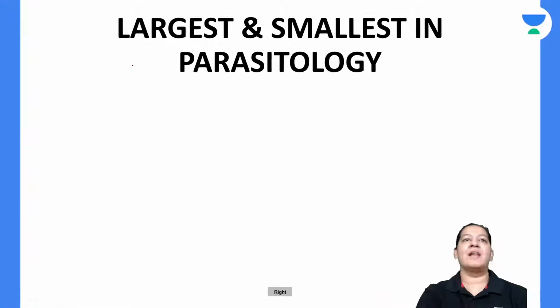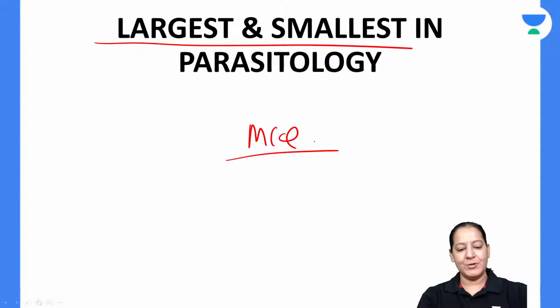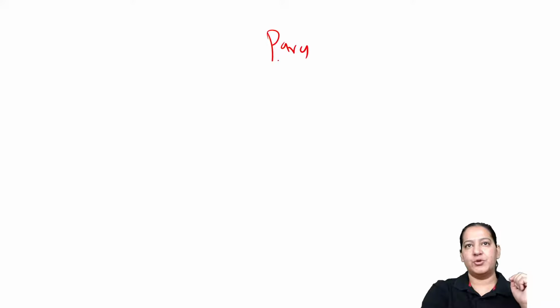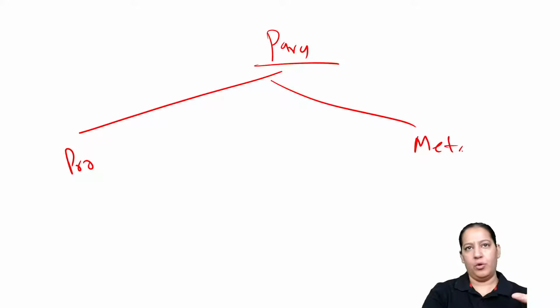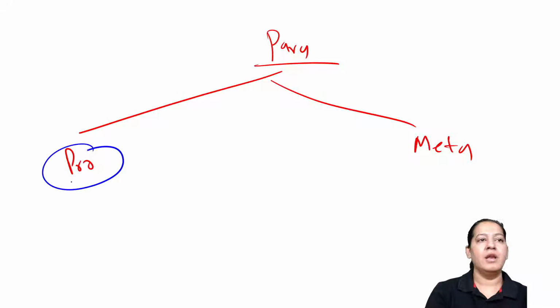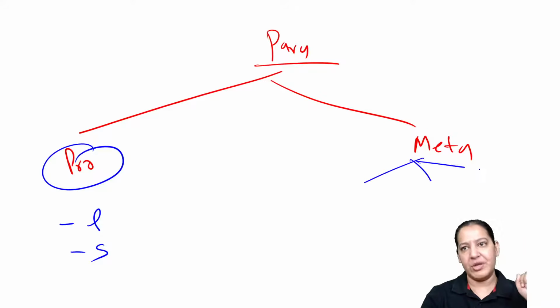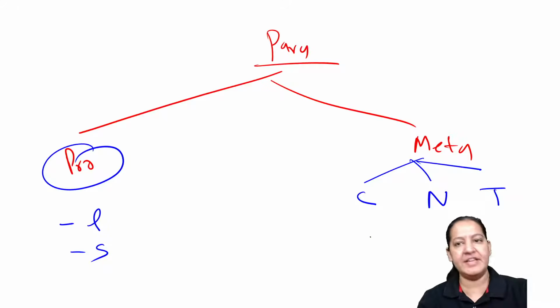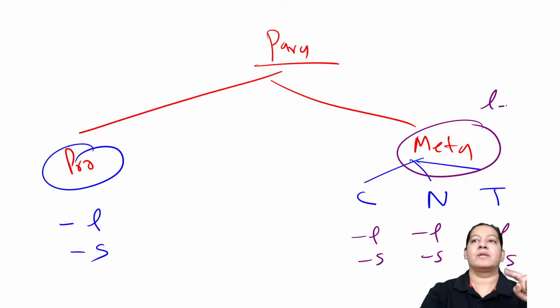Before starting mnemonics, the largest and smallest, many MCQs come from this. I told you we divide parasitology into 2 categories, right? Protozoa and metazoa. Now tell me the largest protozoa and the smallest protozoa. In the metazoa, there are 3 categories: cestodes, nematodes, and trematodes. In each category, tell me the largest one and the smallest one, and then overall largest and smallest.